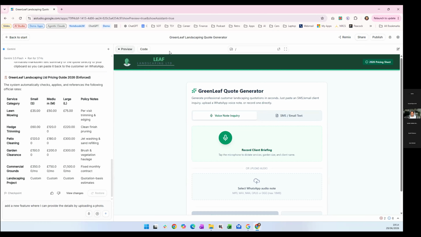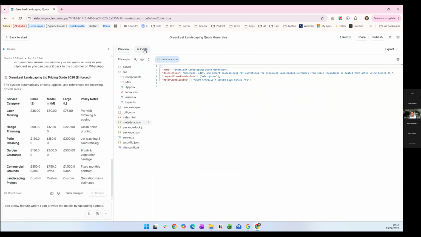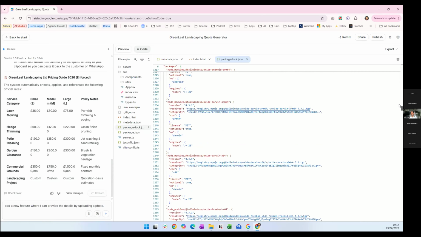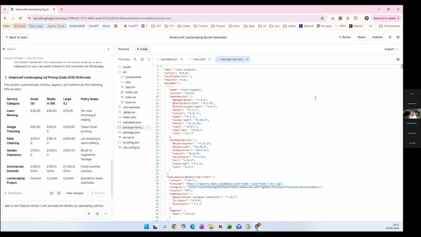For those who might be interested as well, behind the scenes, this is a normal application. So if I click code, you'll see that it has the normal website information here. There are details about what the AI is doing. It's actually in the background generating all of the required code. So previously someone would have to either create this or use tools to create this, but all of that is being taken away. And you're now in a world where you can create an application like this in a few minutes.